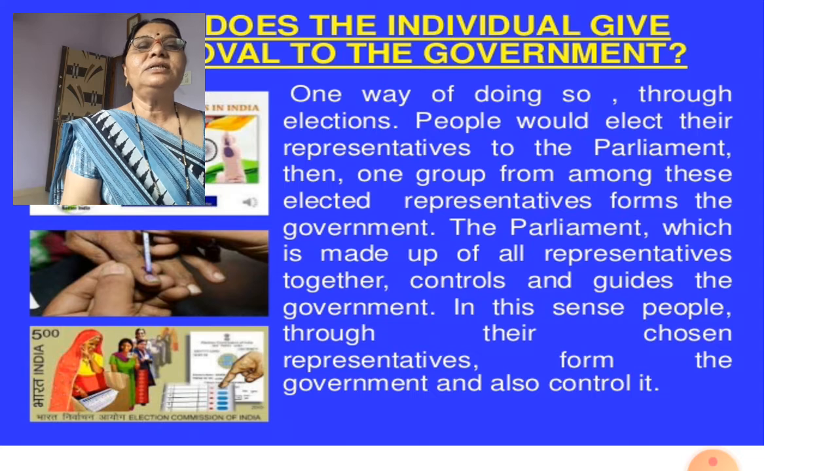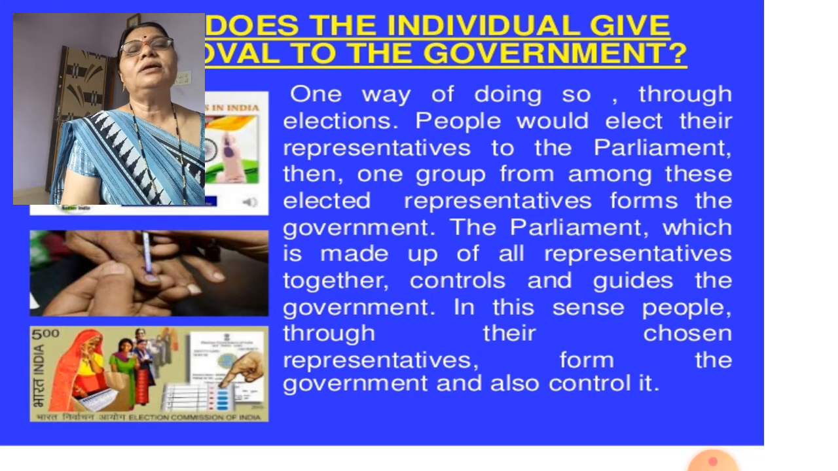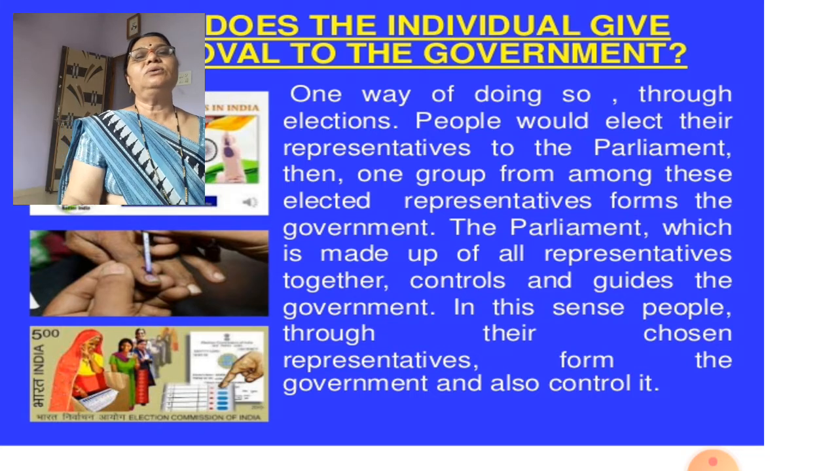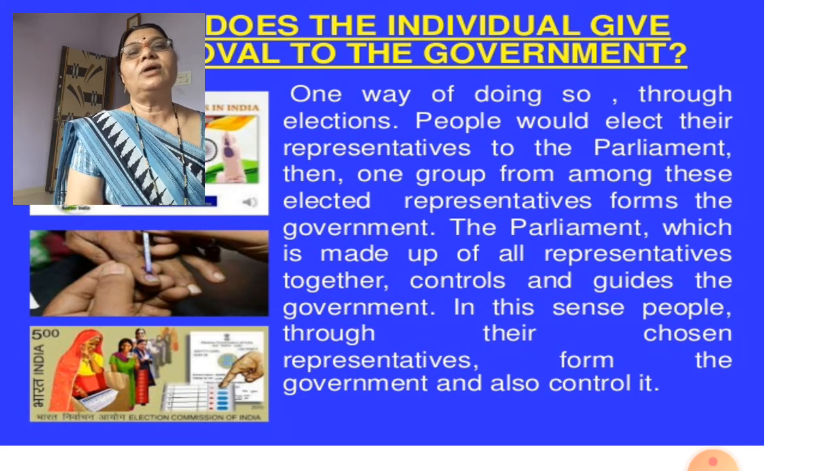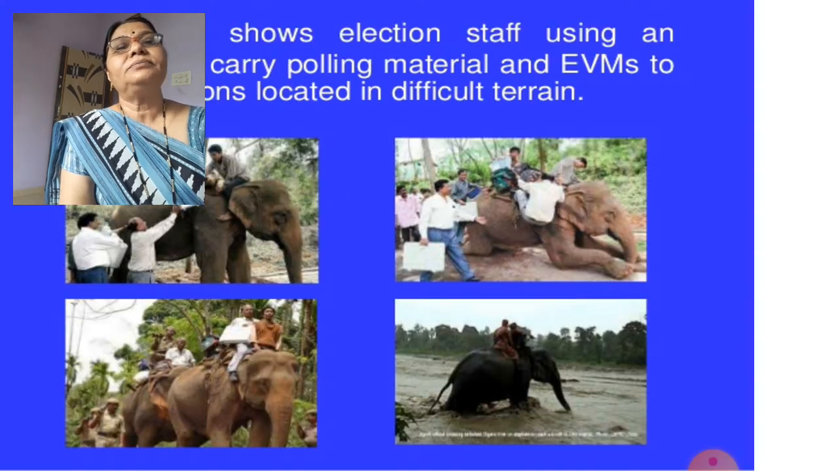The parliament is made up of representatives together. Now all the representatives together make the parliament, and they control and guide the government. In this sense, people through their chosen representatives form the government and also control it.